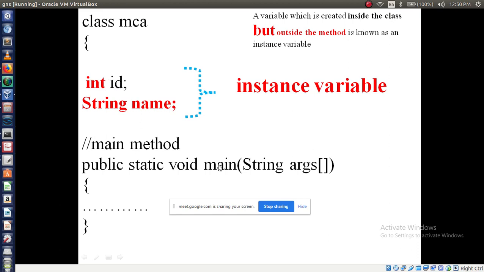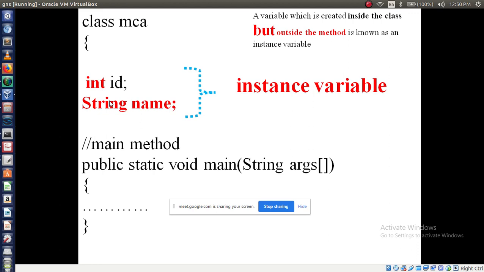Which method are we using here? The main method. So outside the main method, inside the class, whatever variables you use we can call instance variables. First point, it is called what? Instance variable. All of you write on this slide.